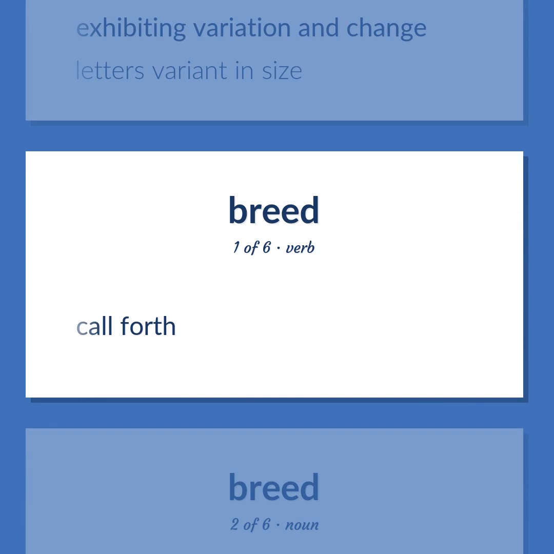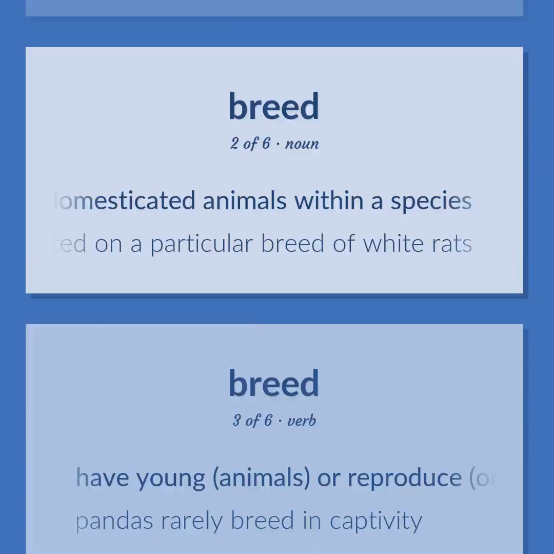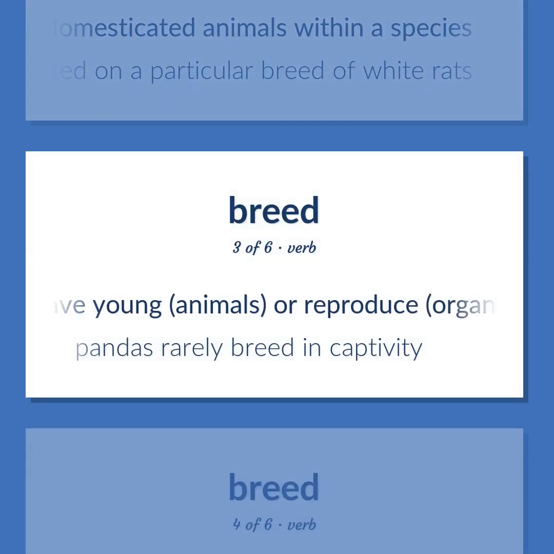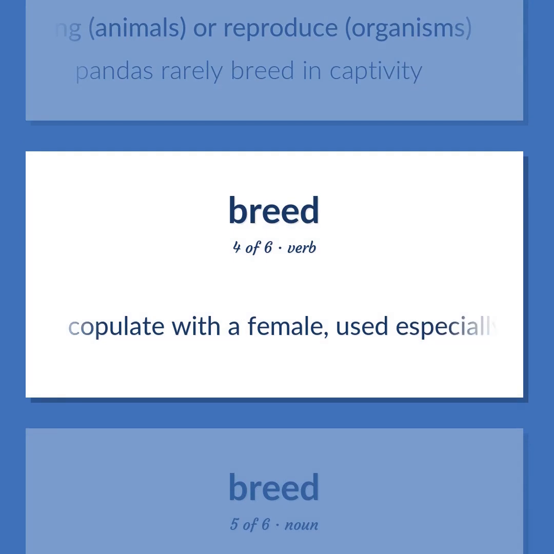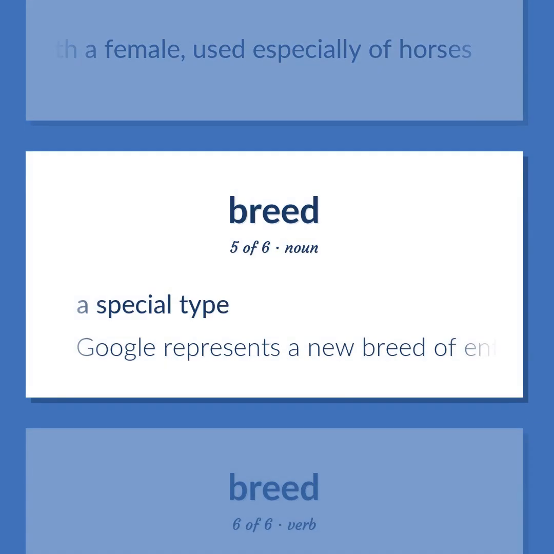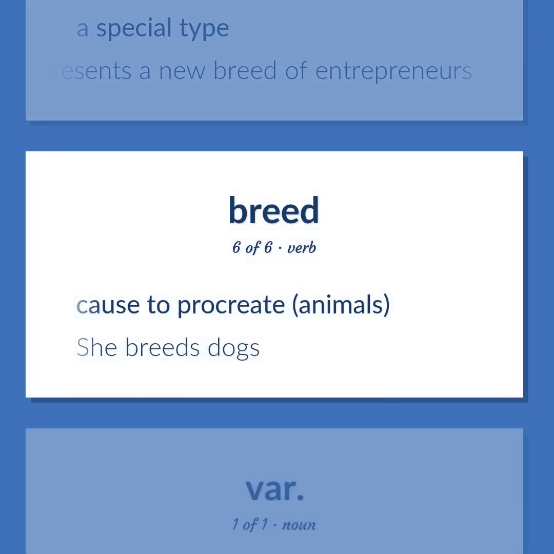Call forth. A special variety of domesticated animals within a species. He experimented on a particular breed of white rats. Have young, animals, or reproduce, organisms. Pandas rarely breed in captivity. Copulate with a female, used especially of horses. A special type. Google represents a new breed of entrepreneurs. To procreate, animals. She breeds dogs.